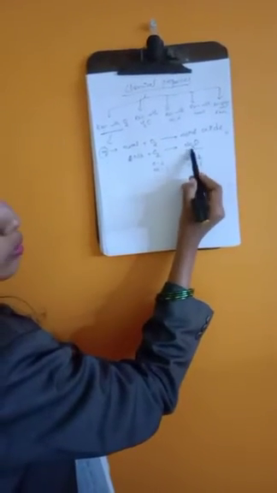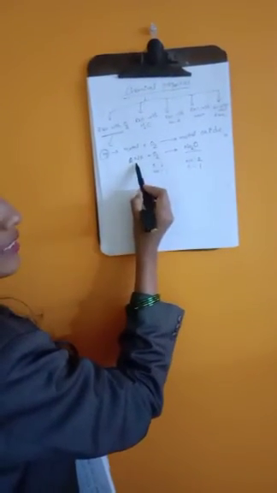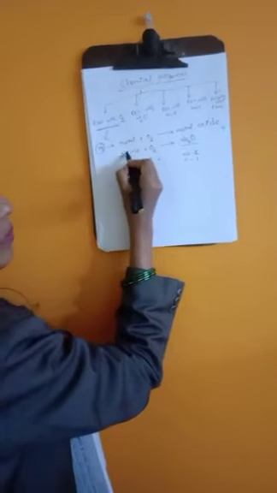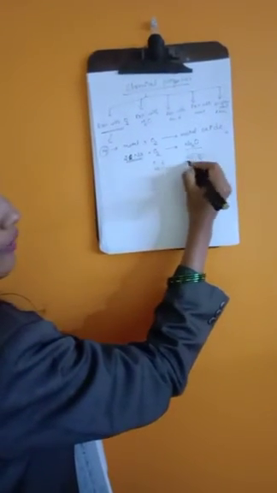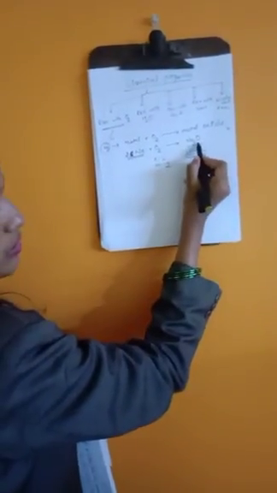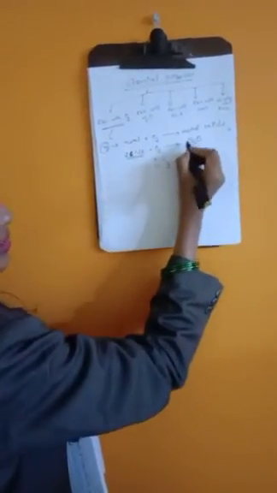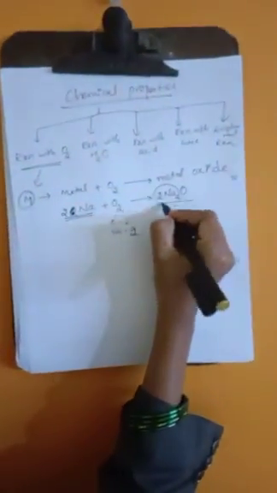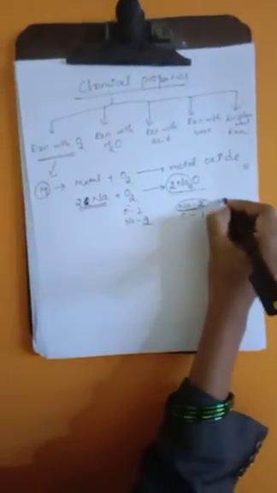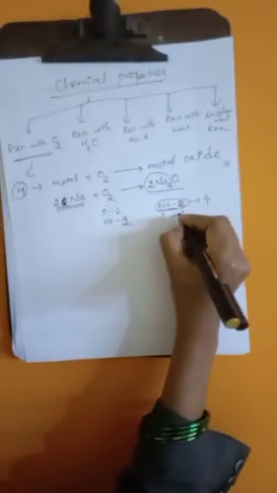So how to balance the left hand side and the right hand side? As we have 2 sodium on the product side and a single sodium on the reactant side, let's multiply by 2. Now we have 2 sodium on both sides, so that is balanced. Now we have 1 oxygen on one side and 2 on the other, so apply 2 on the product, which gives 4 sodium and 2 oxygens.